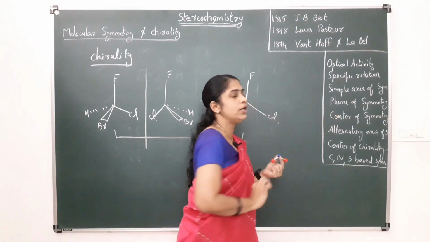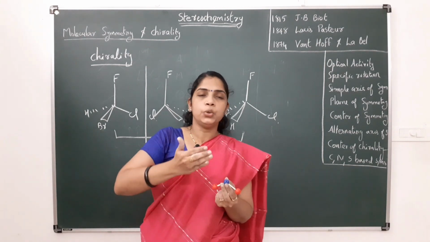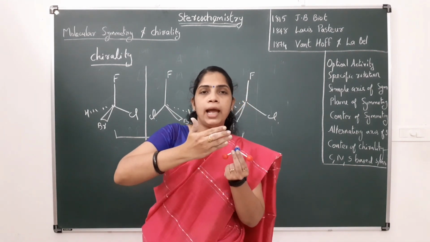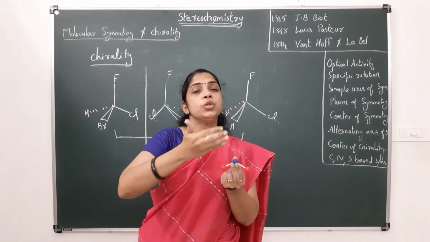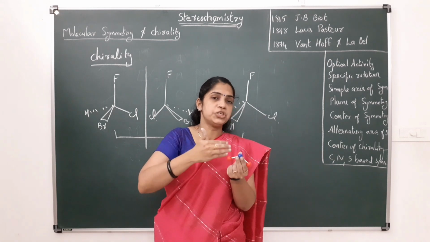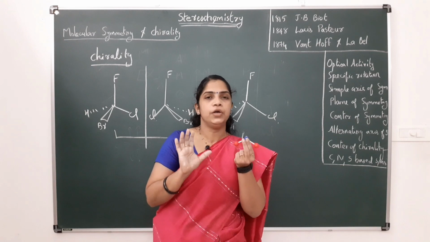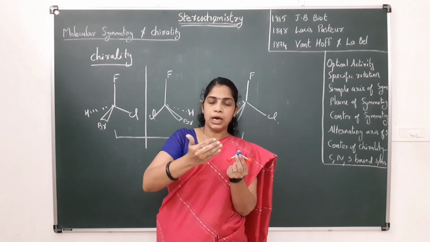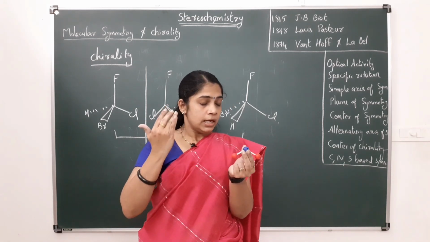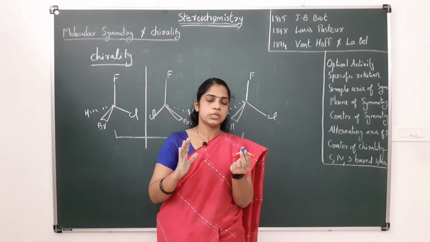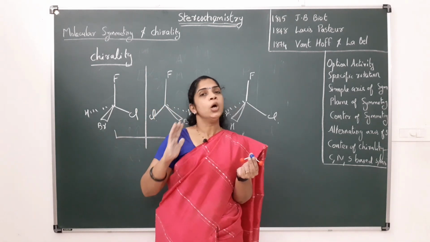The next one is the plane of symmetry. What do you mean by plane of symmetry? If we cut a molecule into two halves, and both halves are mirror images of each other, then we can say that the molecule has a plane of symmetry. It may be a vertical plane of symmetry or a horizontal plane of symmetry.